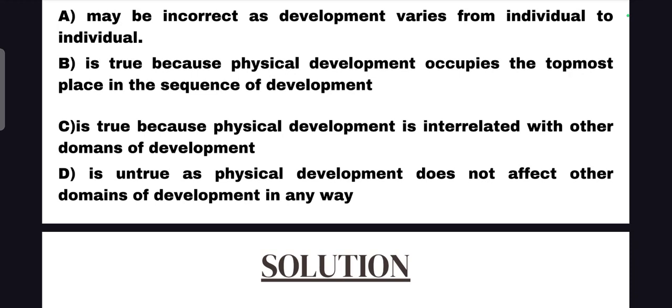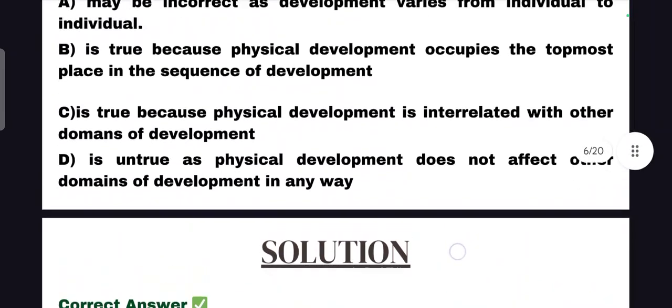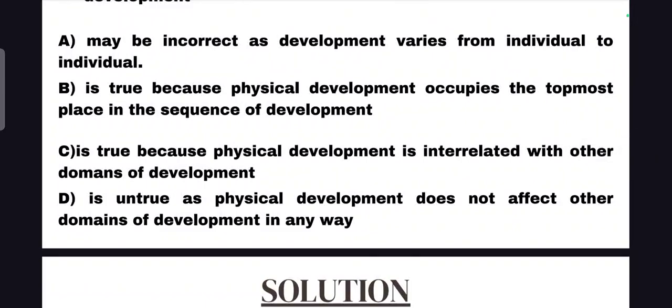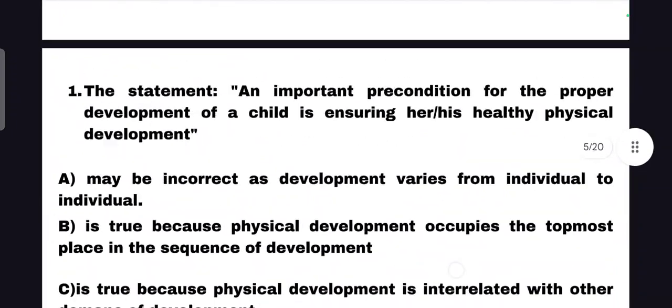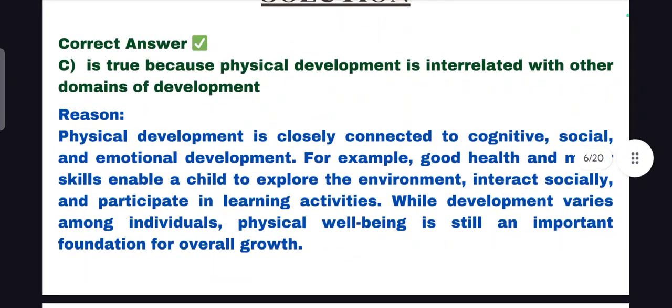Because physical development is interrelated with the other domains of development. I already told this topic in our earlier classes: development is sequential. Which means physical development is interrelated with the other domains of development. So the statement is correct.